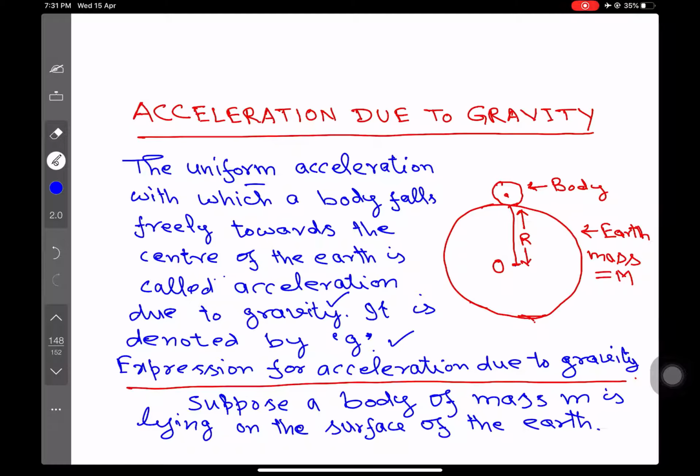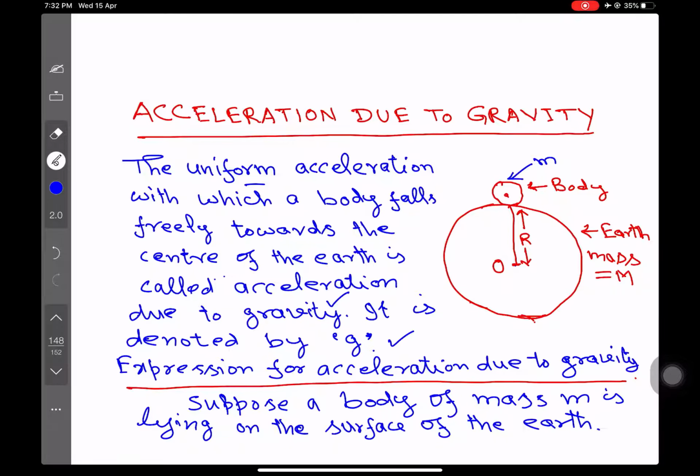And for that, suppose a body of mass small m is lying on the surface of the earth. And mass of the earth is capital M, which is of course equal to 6 into 10 raised to the power 24 kilogram. And radius of the earth is capital R and equal to 6400 kilometre. If we multiply by 1000 it becomes metre, so 6.4 into 10 raised to power 6 metre. So that is the radius of the earth.